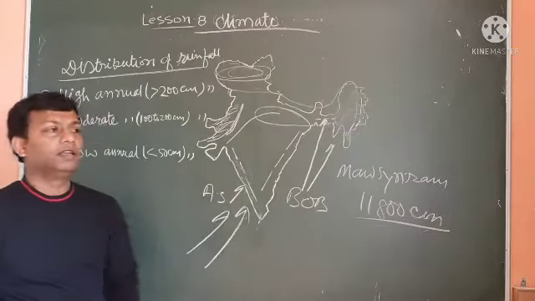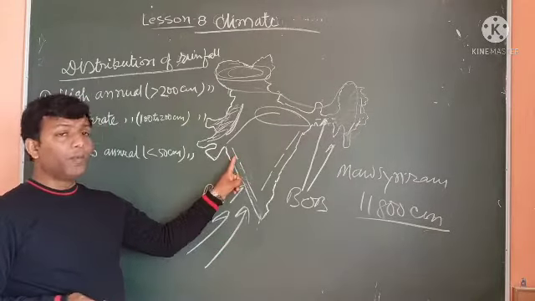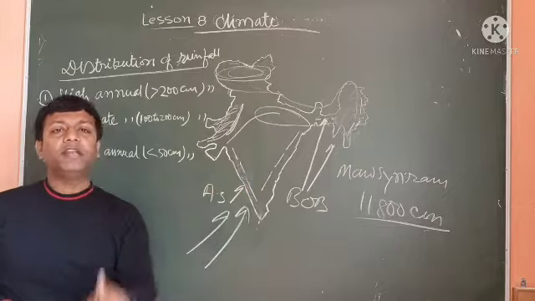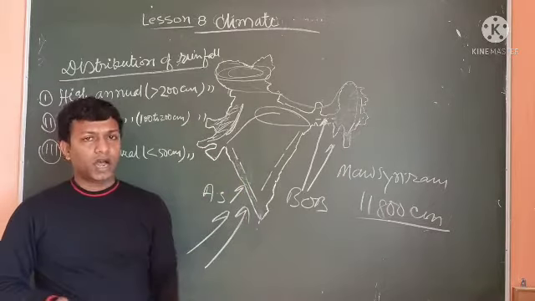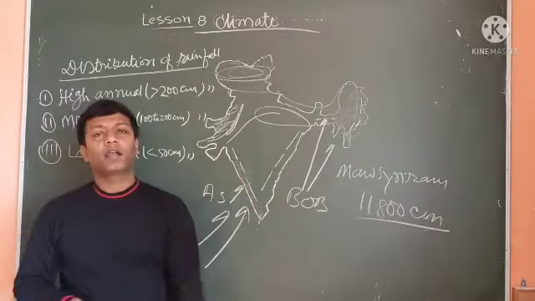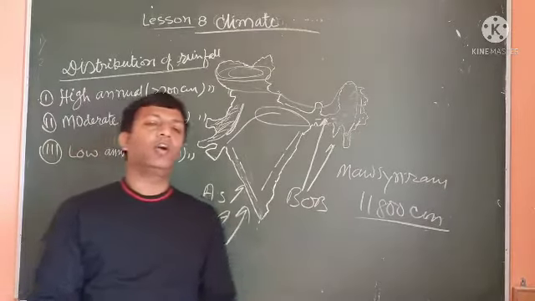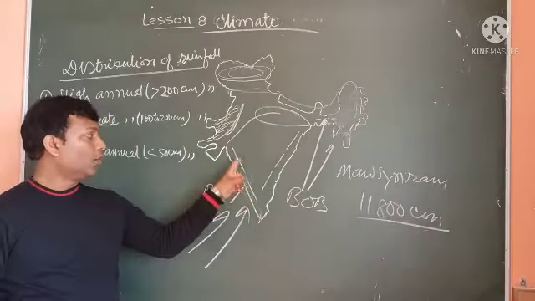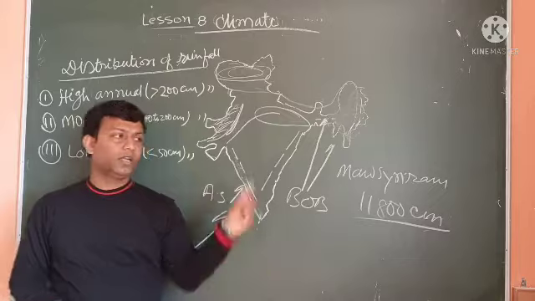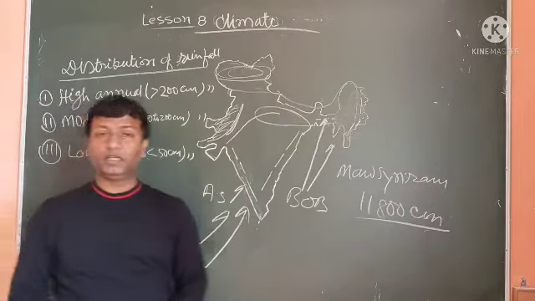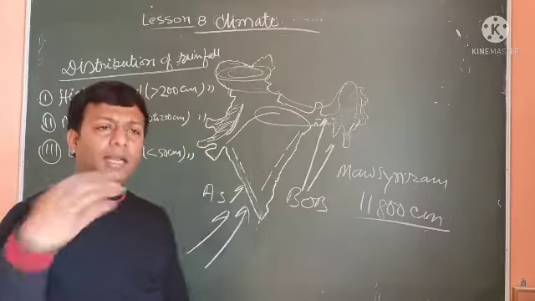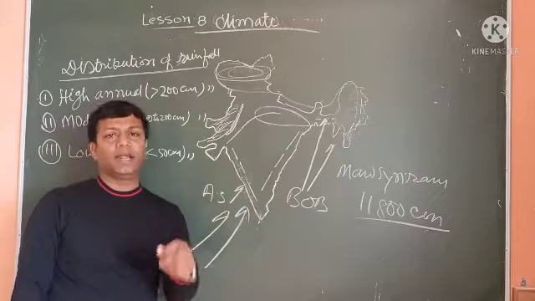The only reason is Mumbai comes under the windward side of the Western Ghats and Pune comes under the leeward side of the Western Ghats. So the windward side receives more rainfall than the leeward side. Okay, this is the reason. That sort of question may be framed like that.